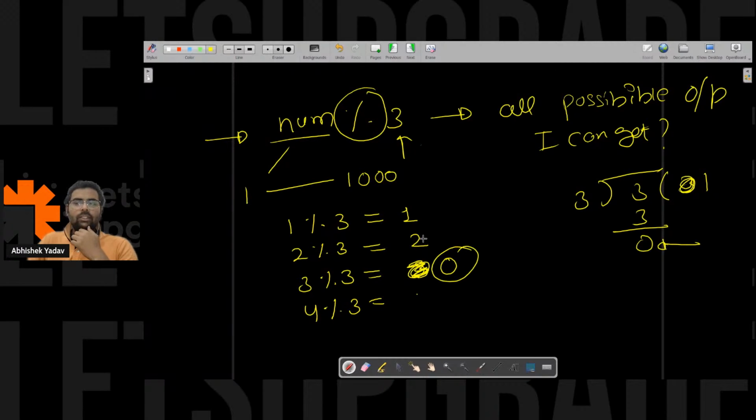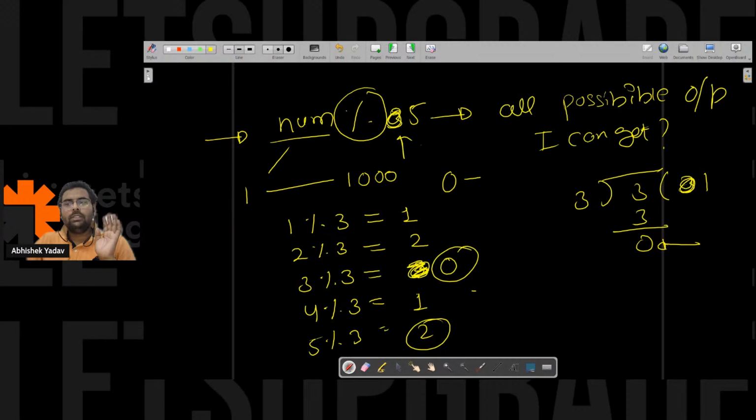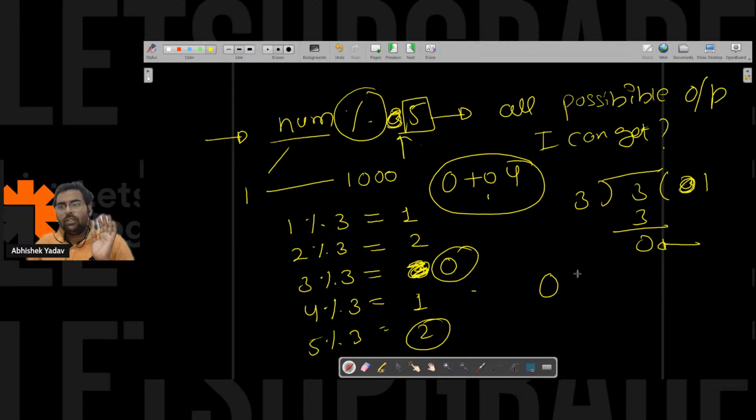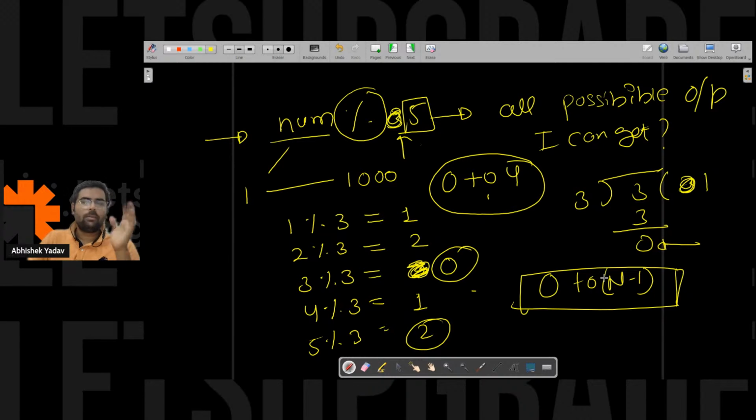So you are getting 0 as remainder. 4 modulo 3, you will get 1 as remainder. 5 modulo 3, you will get 2 as remainder, right? So this will repeat. And if you take the same thing, num modulo 5, then you will get remainder from 0 to 4, right? That is from 0 to n minus 1. This will be the remainder you will get. This will be the possible option you will get.